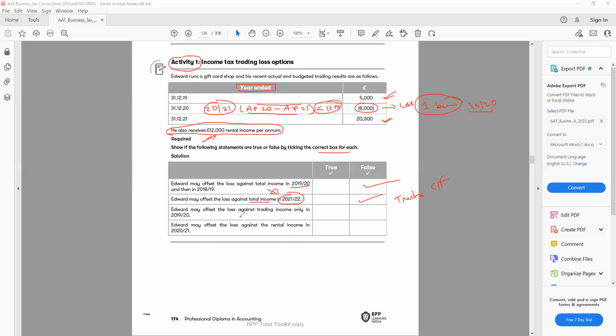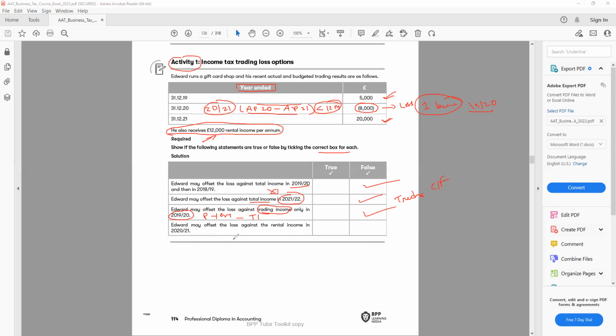Edward may offset the loss against the trading income only in 1920. Now 1920 is the previous year, and if it is the previous year, then I can use the total income. Remember that, not the trading income only. For the current year and the previous year, I can use the total income, but they're saying I can use only the trading income. That's not true. This is also false.